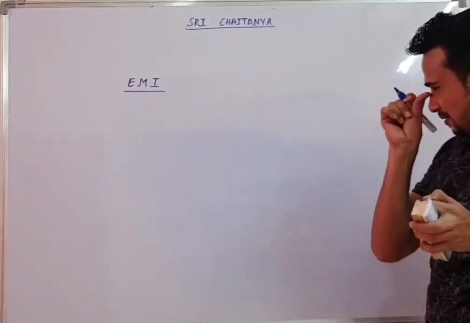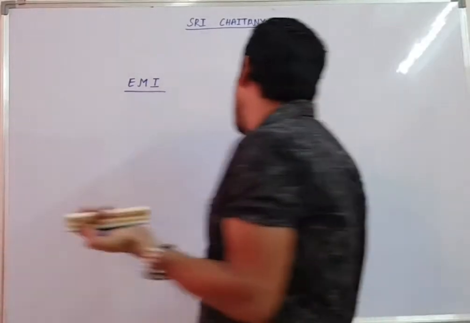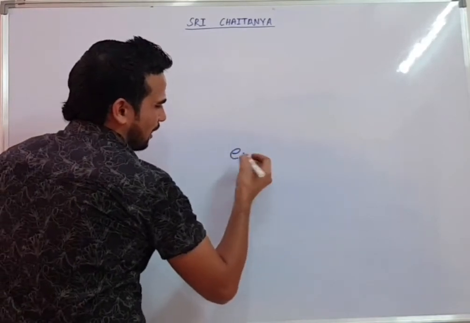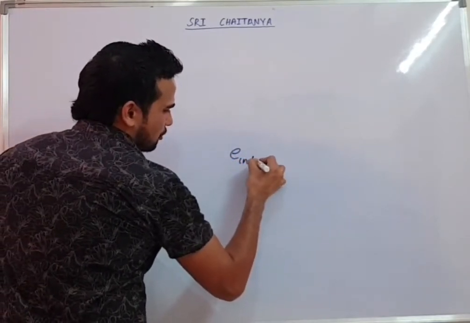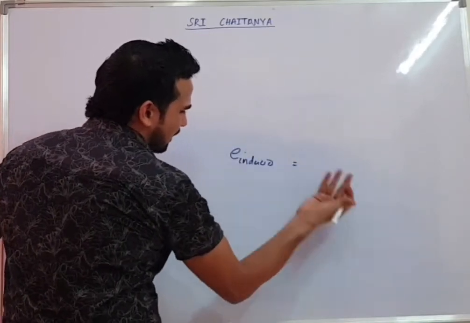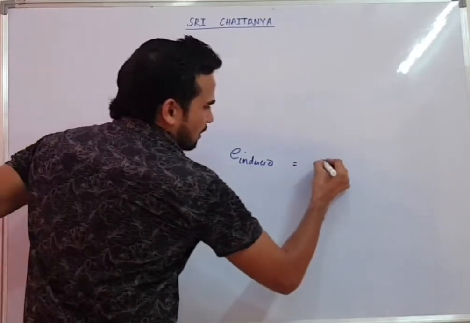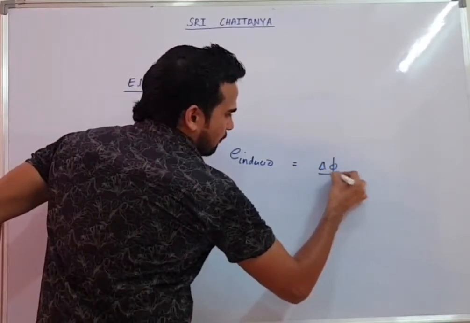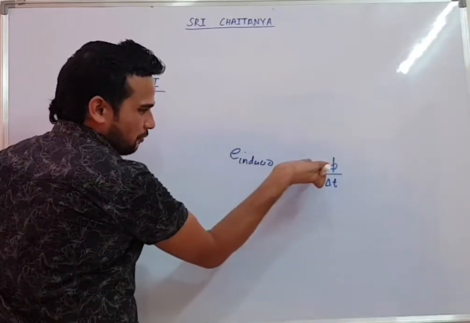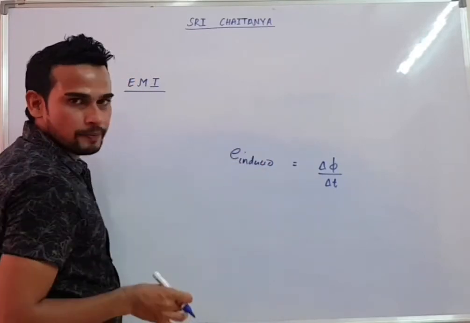From Faraday's law, we got the value of induced EMF. Induced EMF will be coming as instantaneous or average, whatever I want we can write. So induced EMF is coming as delta phi by delta t. If you want, you can write d phi by dt also. Nothing will happen. One thing I want to tell you.